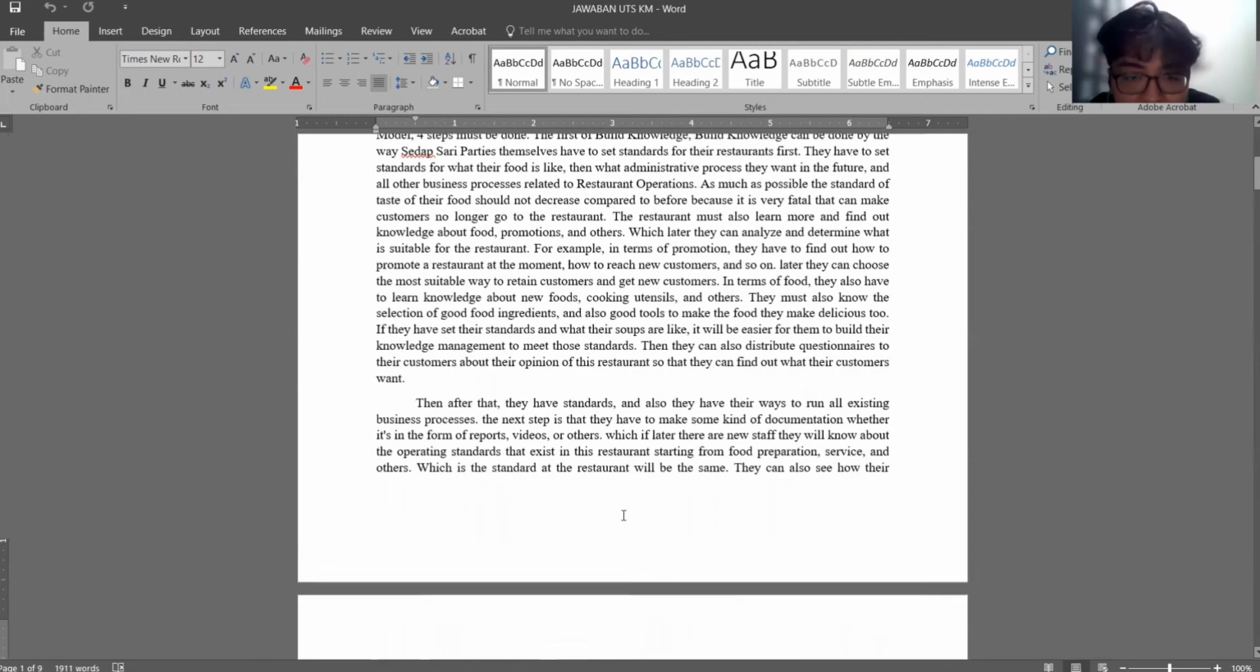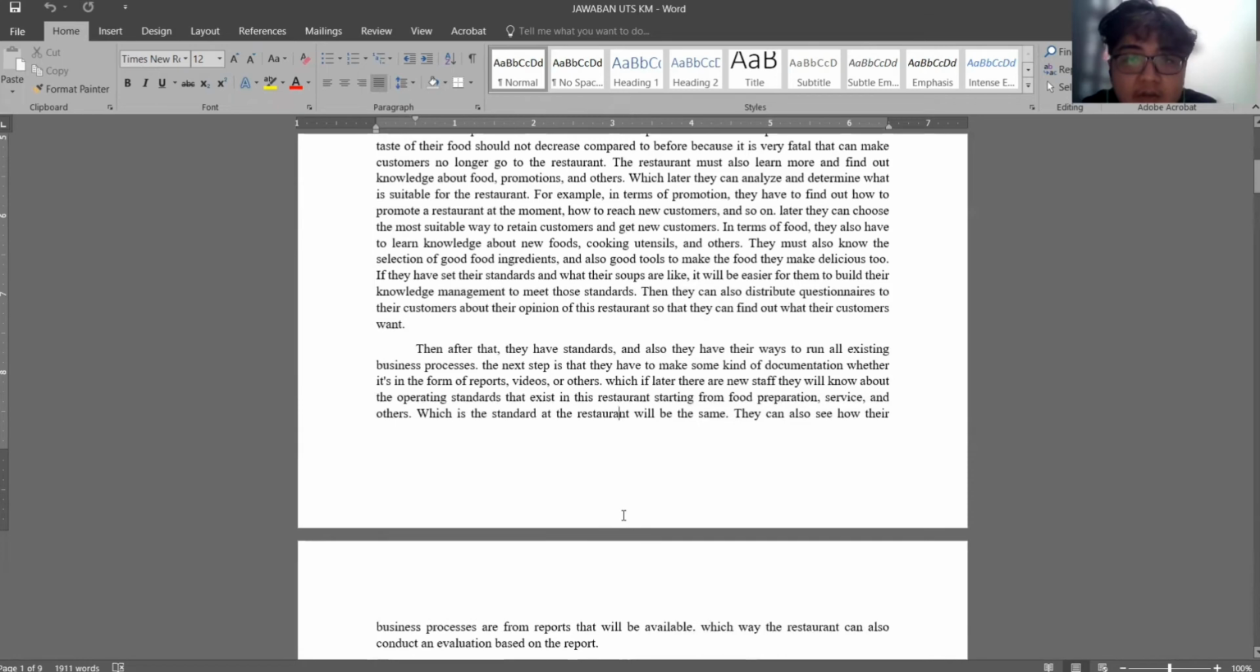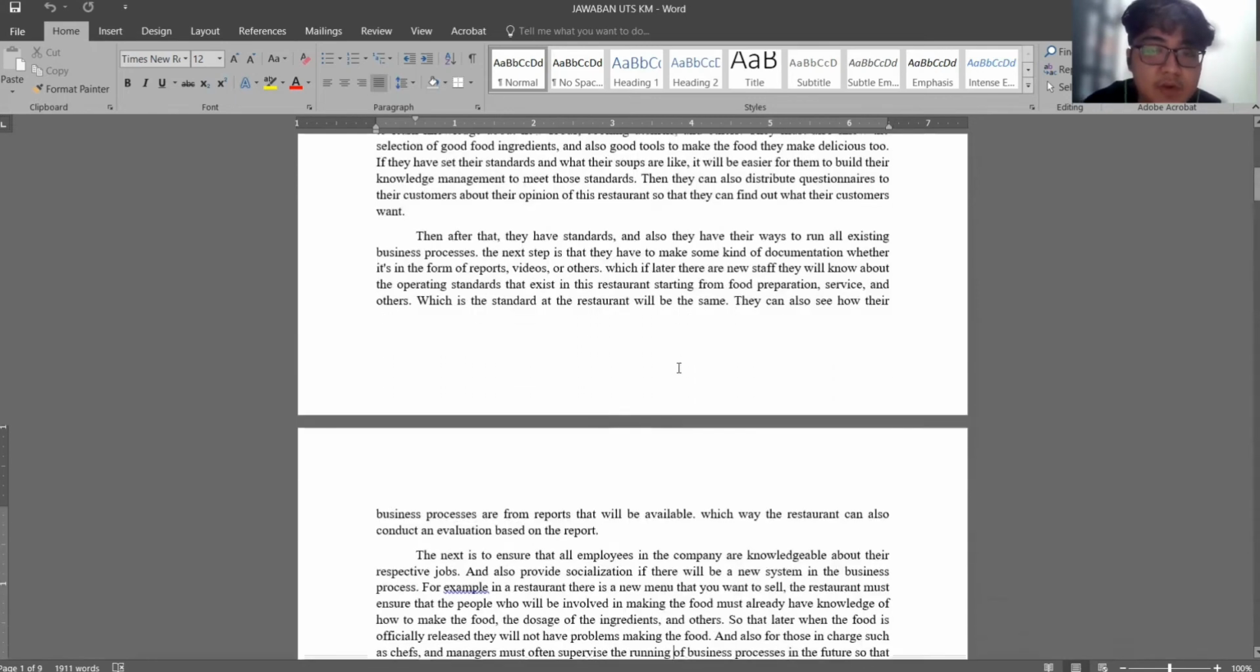After they have a standard, they also have to set their ways to run all existing business processes. The next step is to make documentation, whether in the form of reports, videos, and others, so that new staff will know the operating standard that exists in this restaurant, starting from food preparation, service, and others. The standard of the restaurant will be the same. They can also see the business process from the reports.